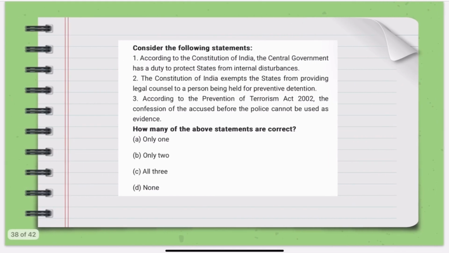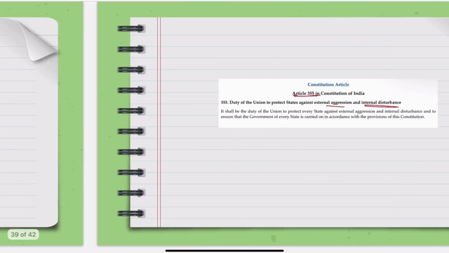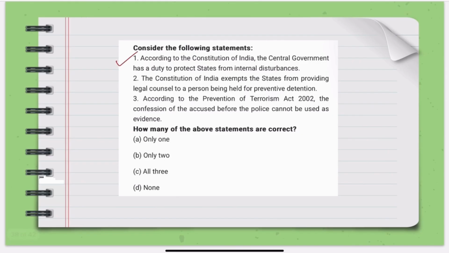Let us understand the first statement. So, according to Article 355, it is the duty of the Union to protect states against external aggression and internal disturbance. So, this is correct according to Article 355.